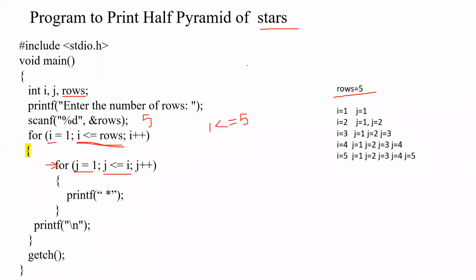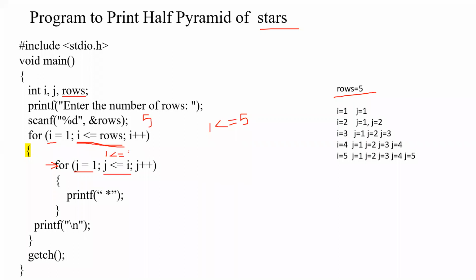Right? Now all are answering correctly. So the j value and the i value both will be 1 in the first iteration. Got it? We know that j value is 1 because just now we initialized j as 1. We check whether j is less than or equal to i. When i value is 1 only, we started moving to the body of the loop.